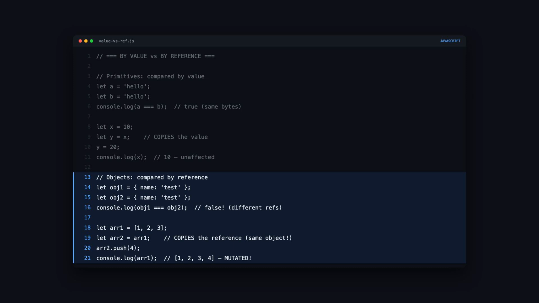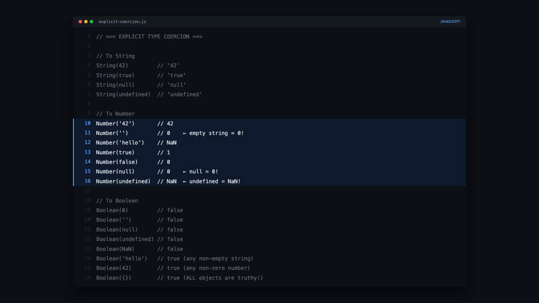And here's where it gets dangerous. When you assign arr1 to arr2, you're not copying the array. You're copying the reference. Both variables now point to the same array in memory. Push to arr2 and arr1 sees it too. This is the number one source of mutation bugs in JavaScript. People think they copied an object when they only copied a pointer.